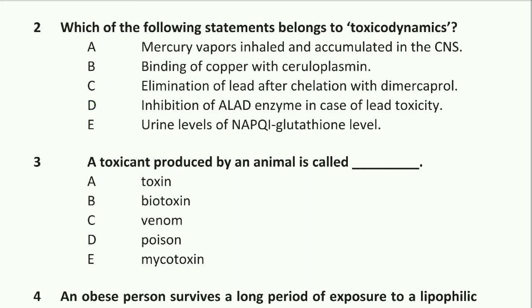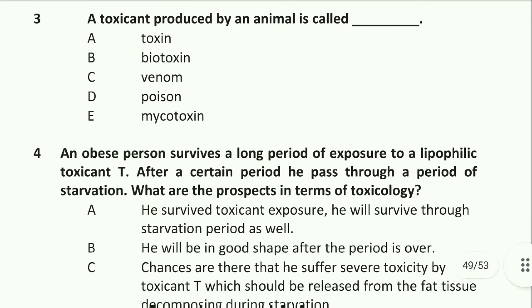Next question: a toxicant produced by an animal is called venom. Option C is right. It's called venom.